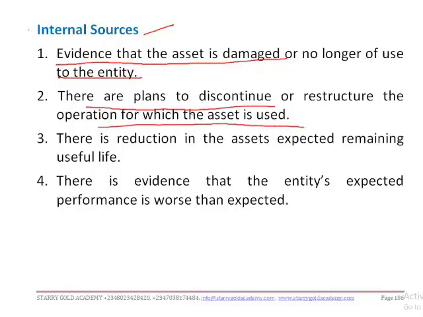Maybe formerly what you use the asset to do is to produce goods that are worth 2,000 naira per product. Now the machine cannot produce a product worth 2,000 naira because of the impairment. The goods it produces can only be sold in the market for 1,000 naira.